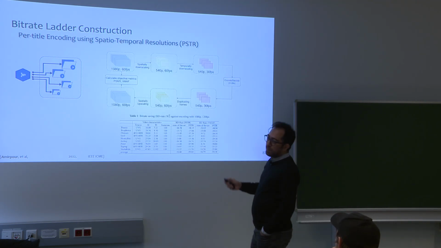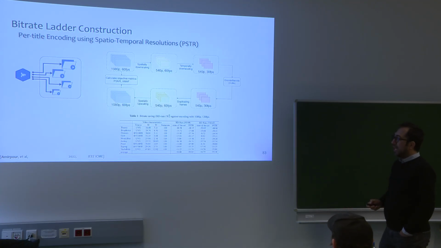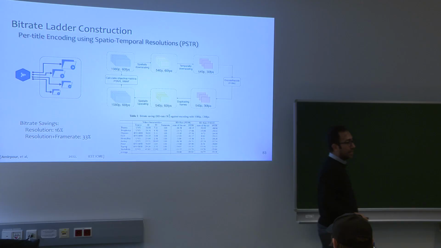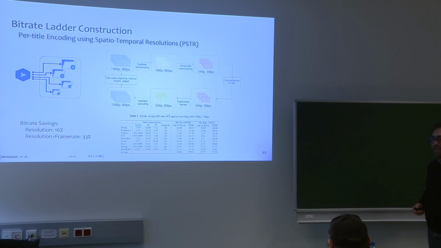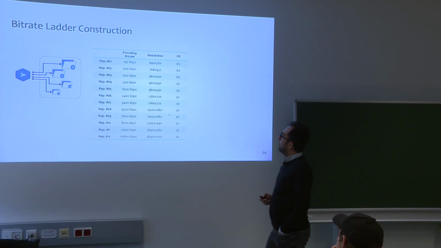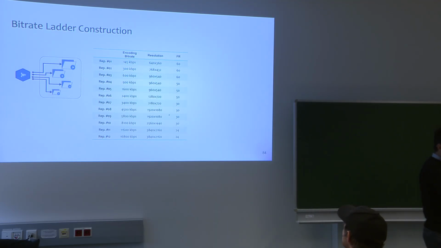So we propose PSDR, per title encoding using spatial temporal resolutions, and we could increase the compression efficiency by simply selecting the best frame rate for streaming. What else? Any idea?